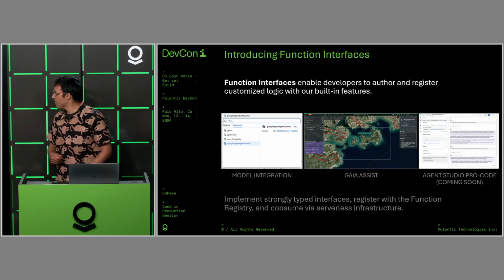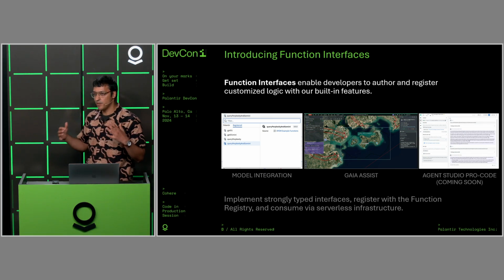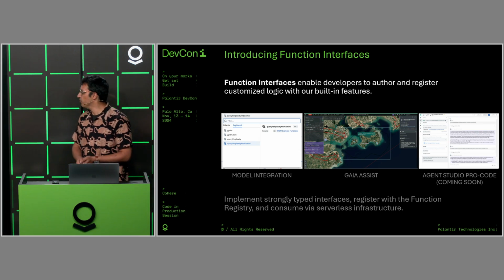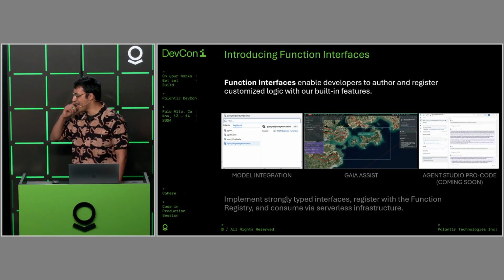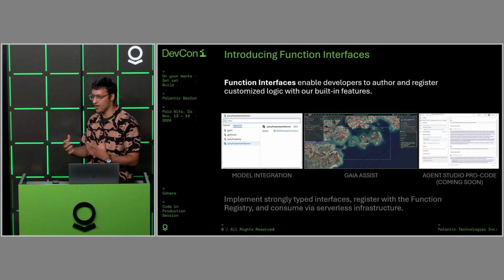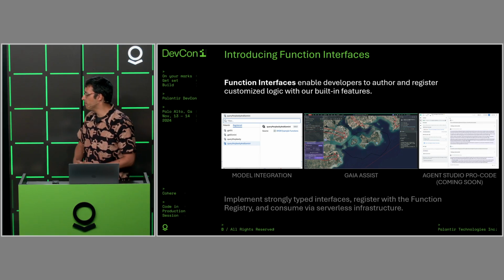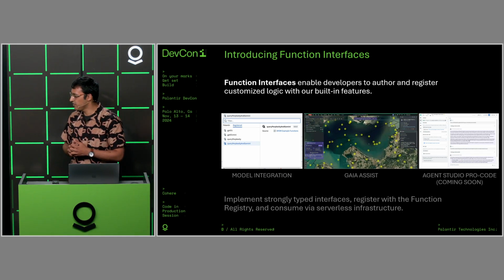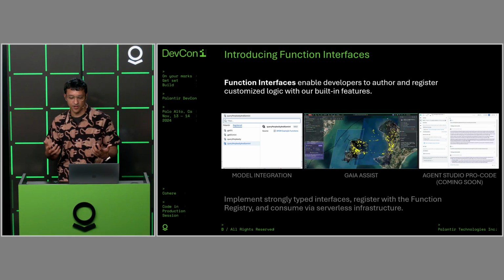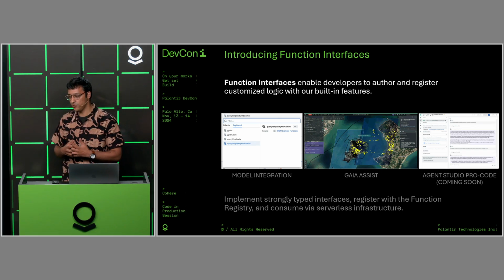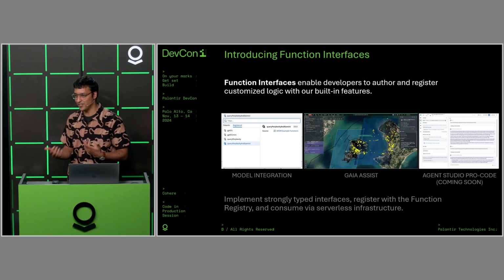I mentioned I'd talk a little bit more about functions interfaces. These enable developers to author and register code against our built-in features. So a couple initial ones right now, we saw model integration. We'll be adding more types of interfaces with a little bit more richness around those model integrations. But there's other kinds as well. In the geospatial case, we have an interface for a tool that we have called Gaia Assist. This enables developers to create plugins to help intelligently look for data using large language models, which is pretty neat.